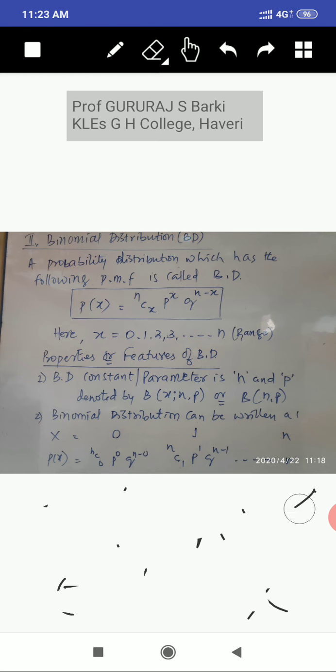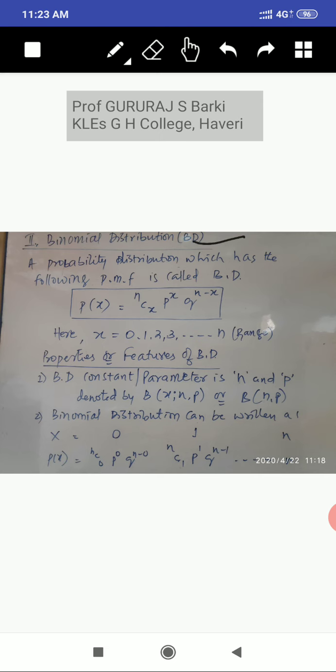Now what is binomial distribution? The binomial distribution shortly is called BD. Remember BD. BD is a binomial distribution. It cannot be said Bernoulli distribution. Don't confuse. BD means always binomial distribution, not a Bernoulli distribution. So I did not use the abbreviation in the previous method. Now come to the meaning of binomial distribution.